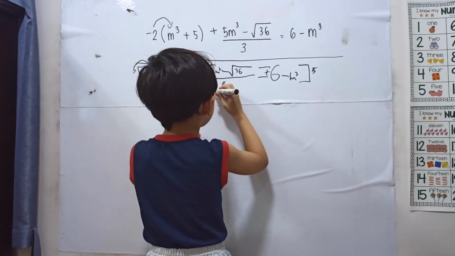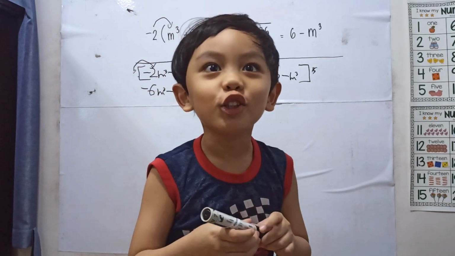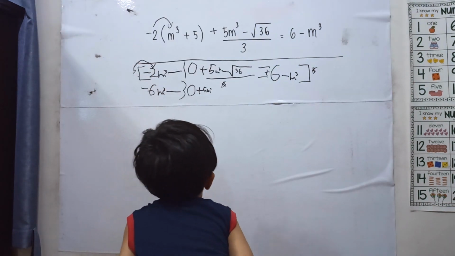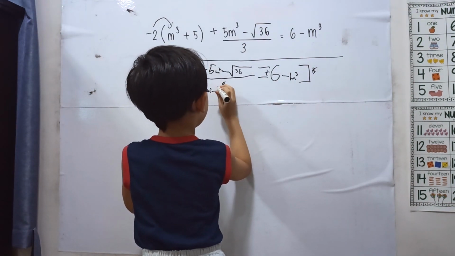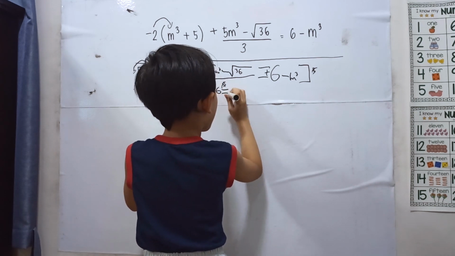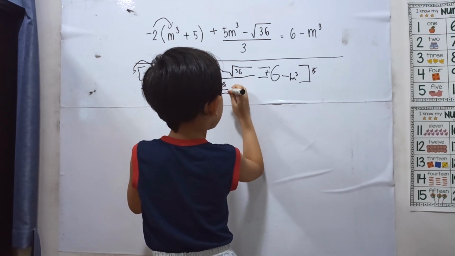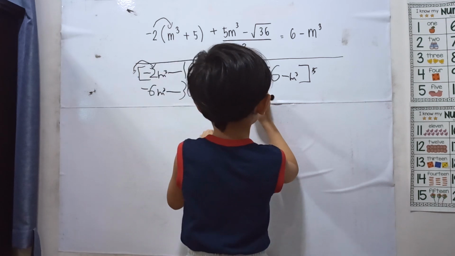Then the square root of 36 is 6. I will write here, keep 6 and equals 10 times 9 and positive 18.